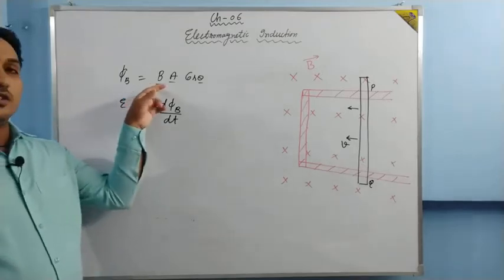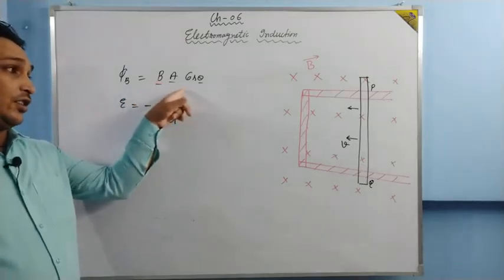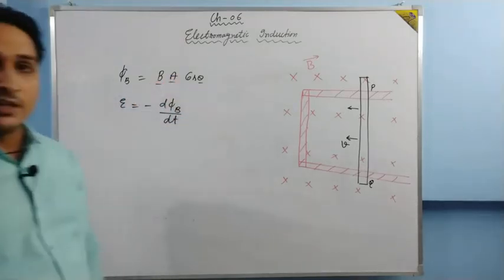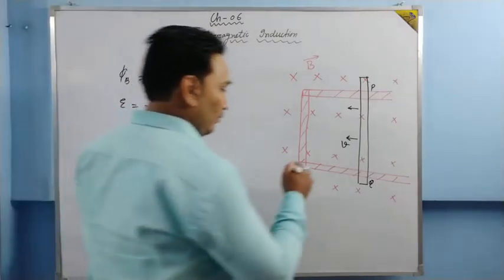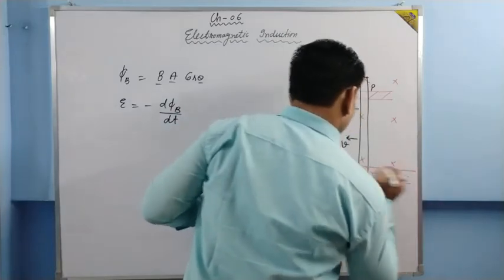Is the magnetic field changed? No. Is the area changed? Yes. You can see that the area is changing. How can you see that the area is changing? Let me make it straight.